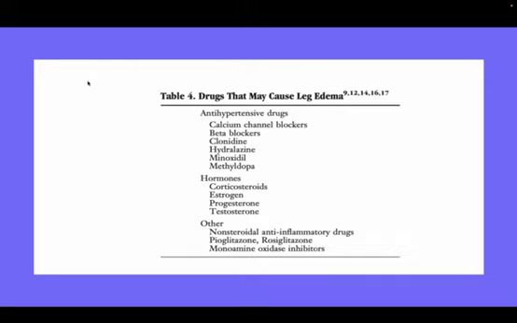So here I am making the list of the common causes you see in edema. Drugs, mainly antihypertensives, calcium channel blockers, beta blockers, and hydralazine, clonidine, which we don't see in day-to-day practice. Hormones, any sex steroidal hormones can cause it. NSAIDs should always be kept in mind, and also pioglitazone and rosiglitazone, and MAO inhibitors